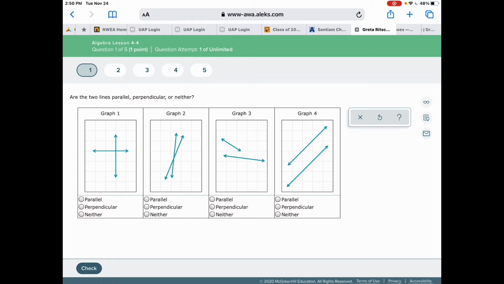In the first question it says, are the two lines parallel, perpendicular, or neither? So we can kind of eyeball this. The first one is perpendicular. See how they cross at right angles? The second one, neither. It's not right angles. The next one, neither. You can see that they're going to cross if you extend them. Parallel lines never cross, and those are definitely not perpendicular. And the final ones look pretty parallel to me.